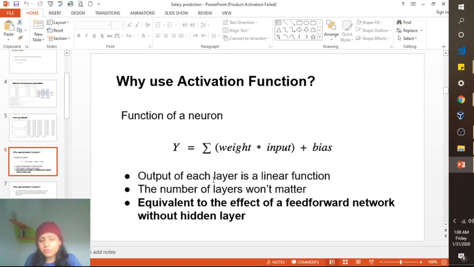And then it won't even matter how many layers we are using in a neural network if we don't use any activation function. So in order to generate some non-linearity in the output, we need to use an activation function, or else it will be equivalent to the effect of a simple feed-forward network which has no hidden layer.